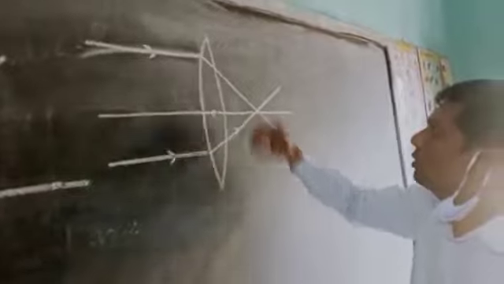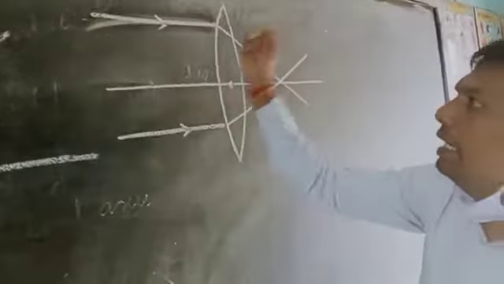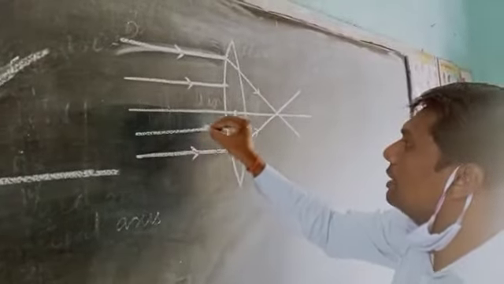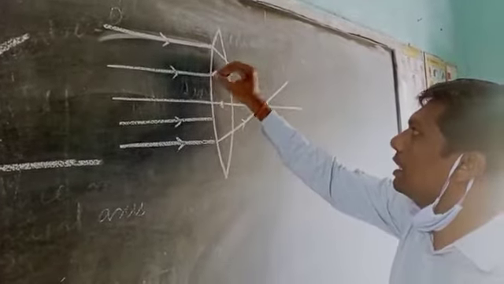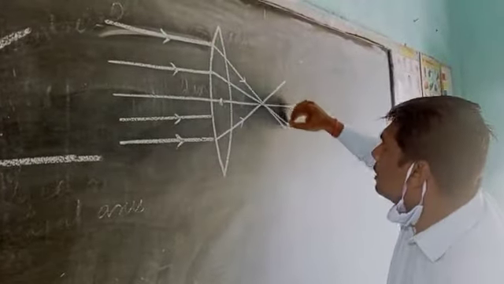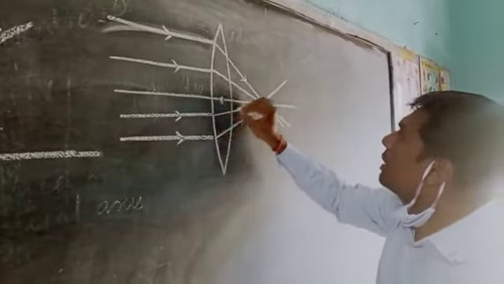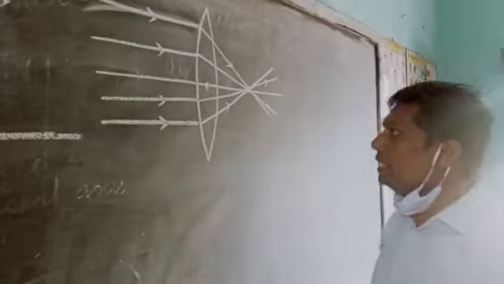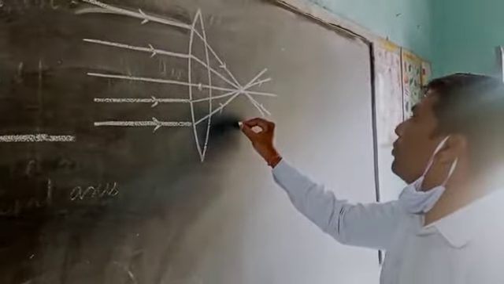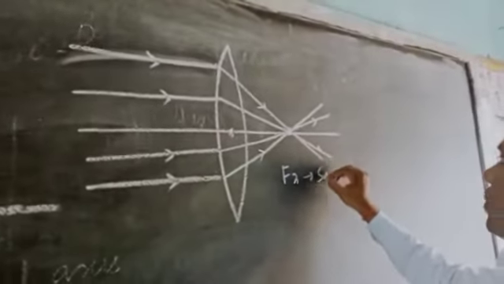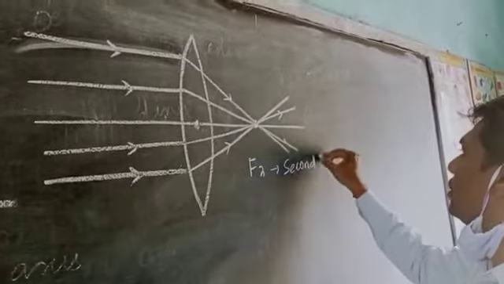Suppose another ray is also parallel to the principal axis; after striking this lens, it also passes through the same common point. This common point is known as the second focus, F2.